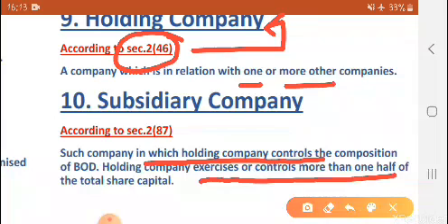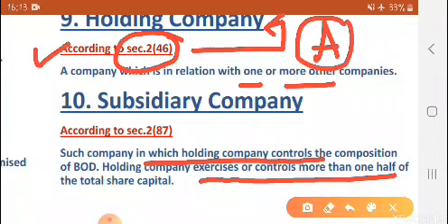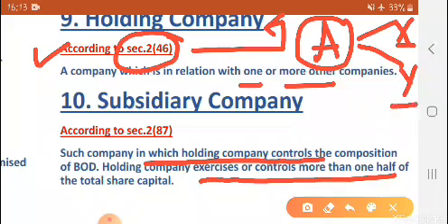Means that a company is holding some other companies. Say A Limited is there and it is holding some other companies. See, it is holding other companies, X Limited and Y Limited, then A Limited will be known as the holding company, and the companies which it holds, X and Y, will be its subsidiary companies. Okay, so see, subsidiary company is given in section 2 subsection 87.